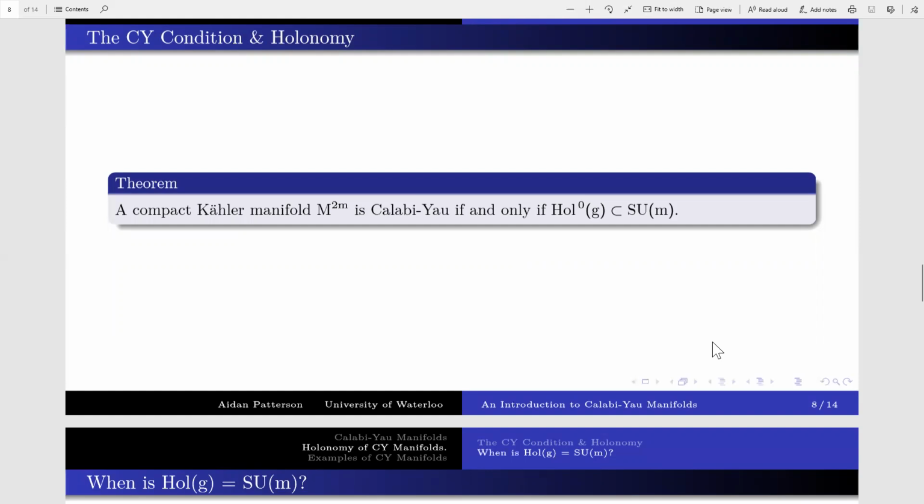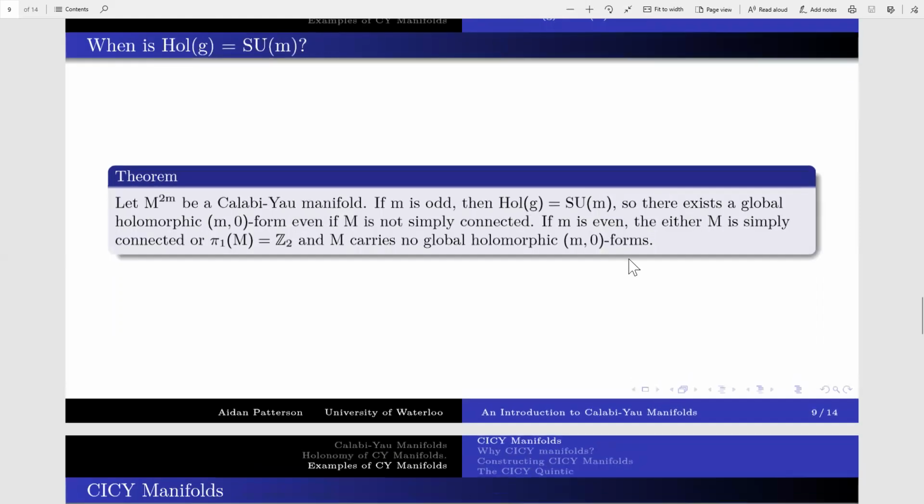So what can we say about the full holonomy group? This is the best we can do. When the complex dimension is odd, then the Riemann holonomy group is SU(m). And when it's even, either the manifold is simply connected, hence all loops are null homotopic, and the Riemann holonomy group is SU(m), or the fundamental group is Z2, and there's really nothing more we can say in general. You'd have to look at a specific manifold.